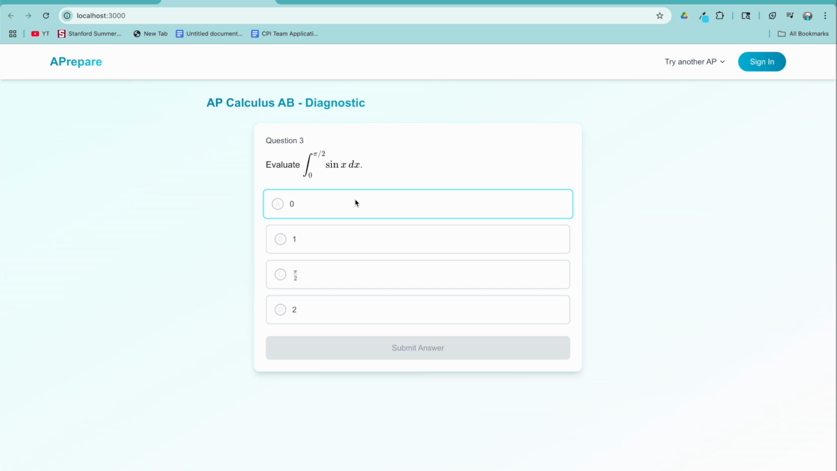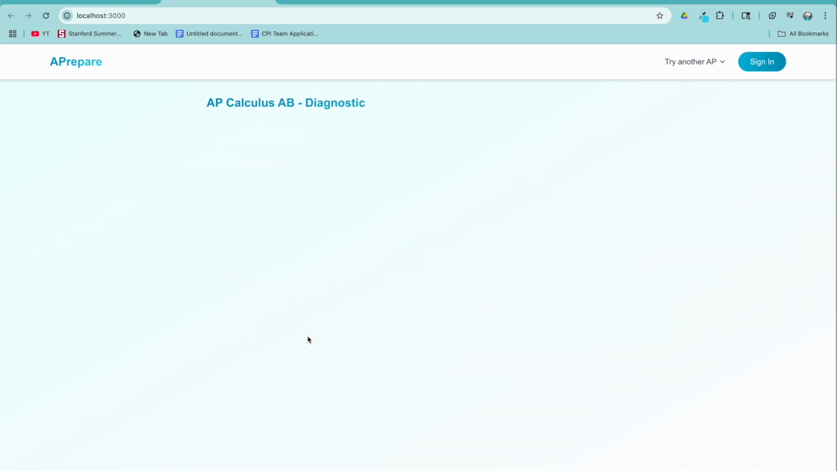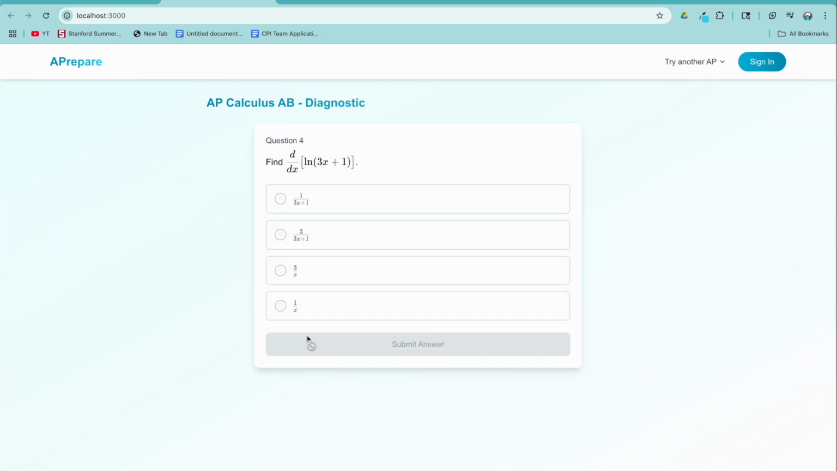It's going to now check integration, which is basically the polar opposite of what it just checked, because I got that one correct. So it's going to try something new to see if I will get incorrect, and luckily for it, I will get it incorrect. And now, because that's incorrect, it's going to confirm my skill with the chain rule.